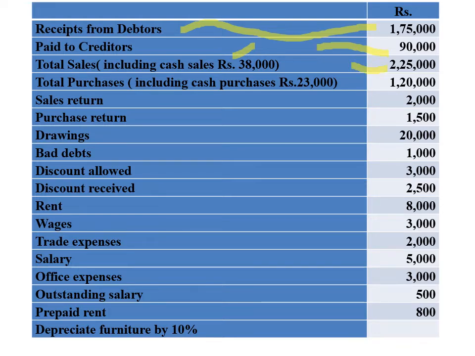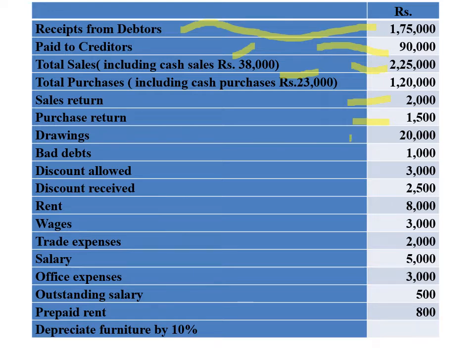Then total purchases including cash purchases: we have to record cash purchases under cash account, and credit purchases under the total creditors account. Then sales return we have to record under debtors account as well as in the trading account. Then purchase return to be recorded under creditors account as well as in the trading account.